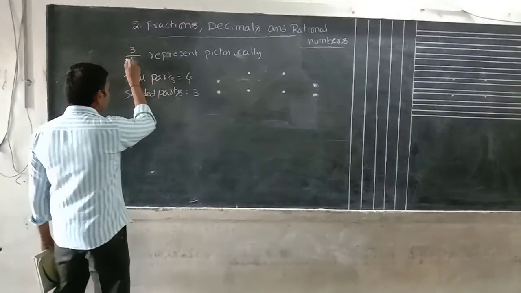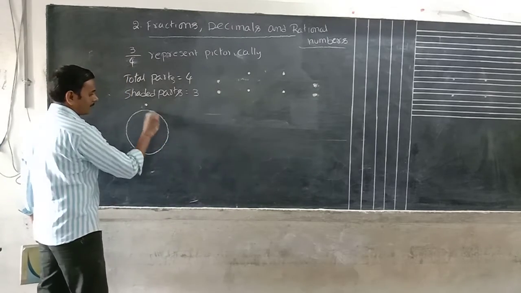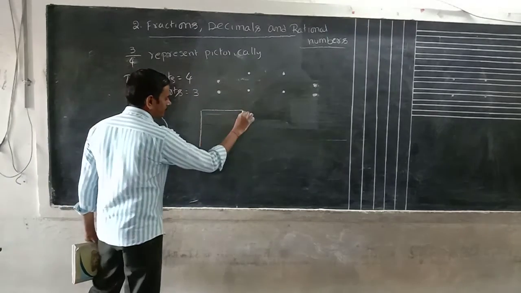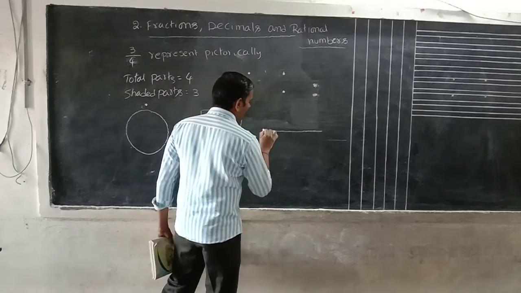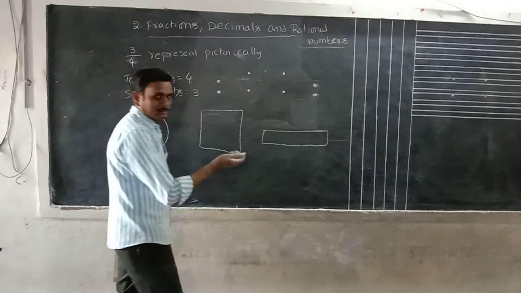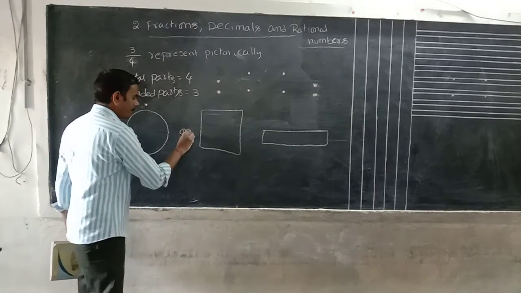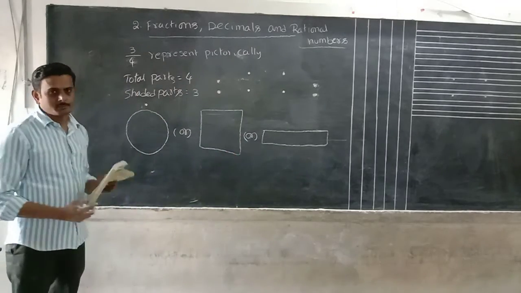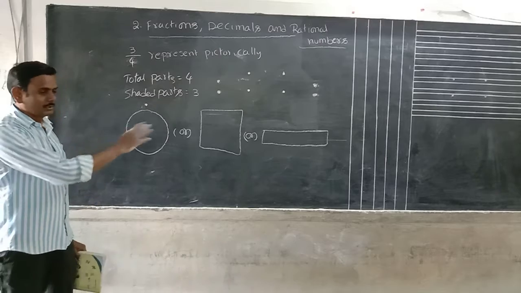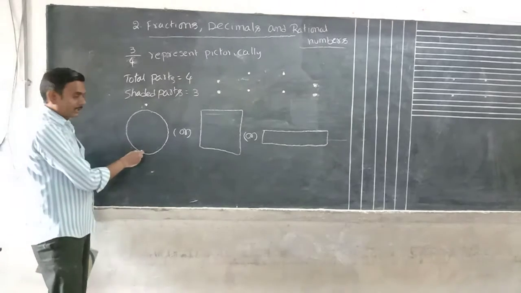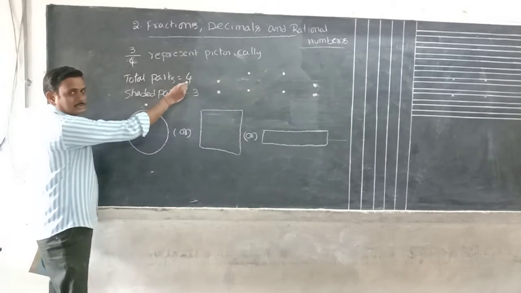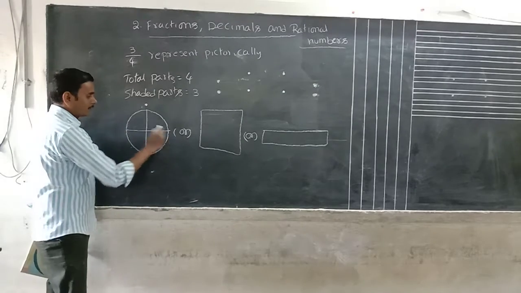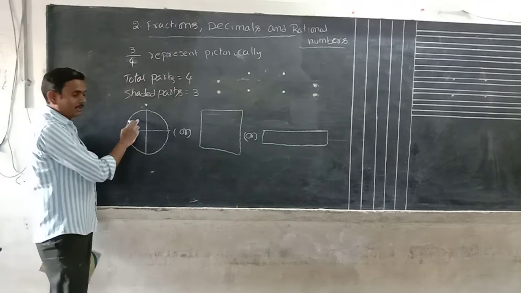Okay, we can represent this picture in circular form, square form, or rectangle form. Any one of the forms you can use. Other forms are also possible, but basically we can follow these. If you take a circle, now separate it into how many parts? 4 parts you have to separate. These 4 parts should be equal.